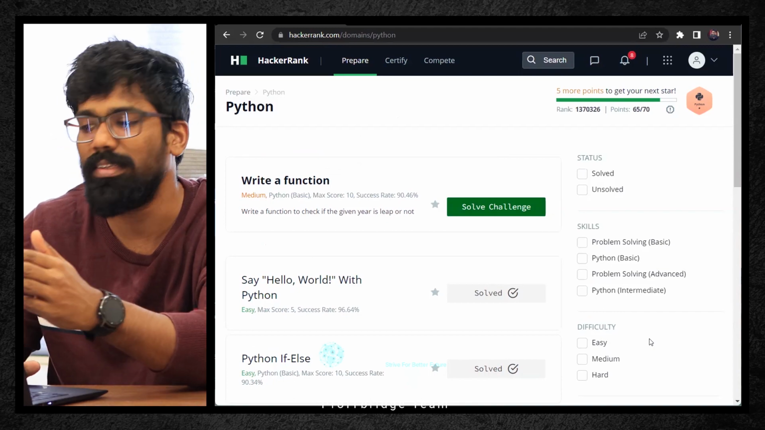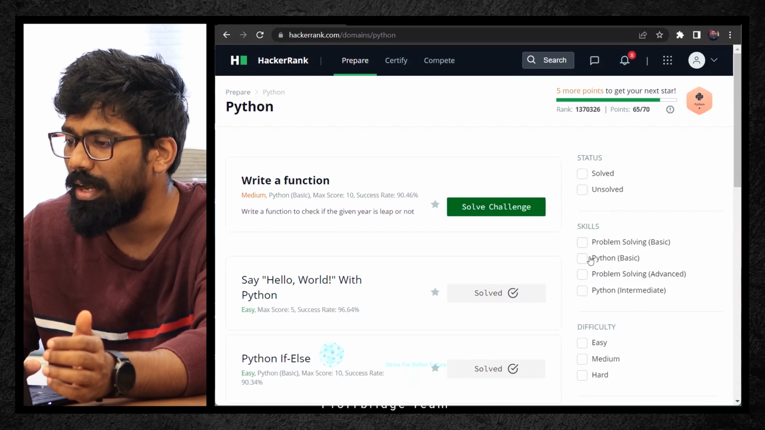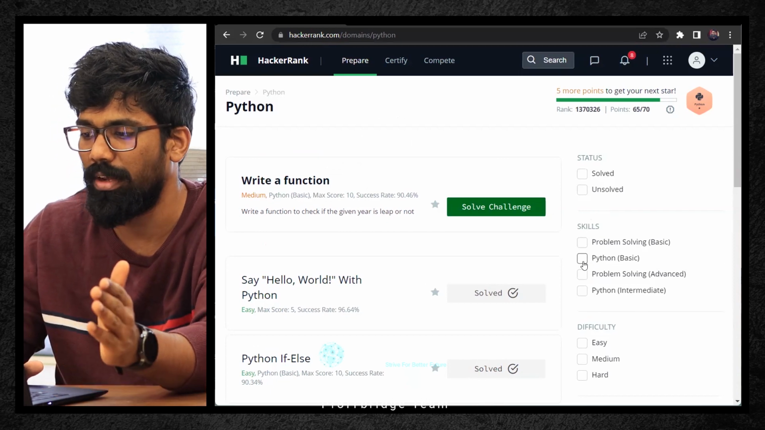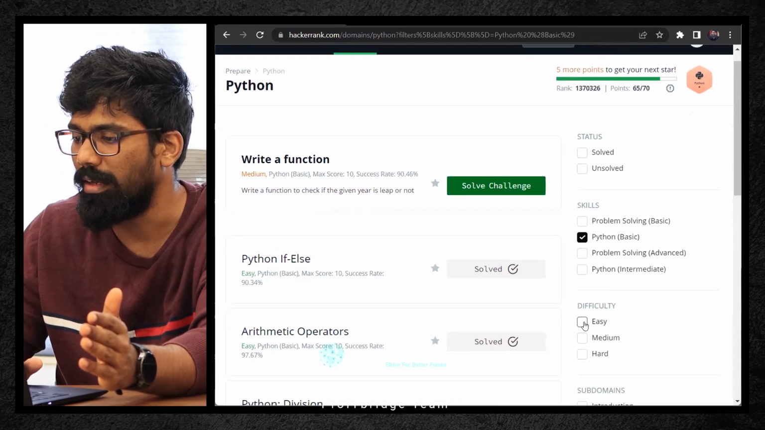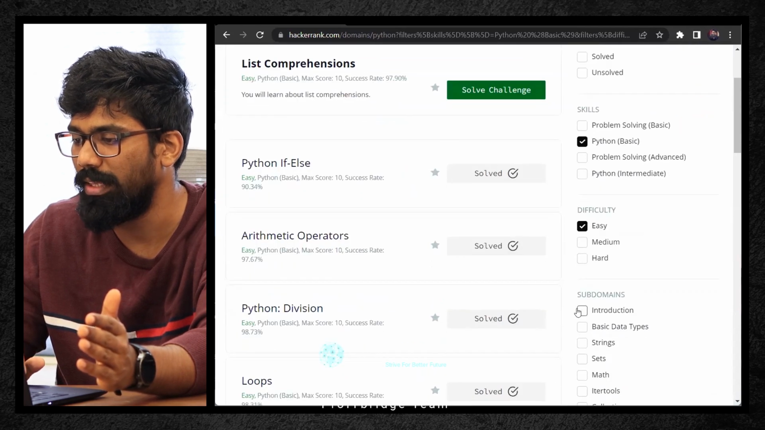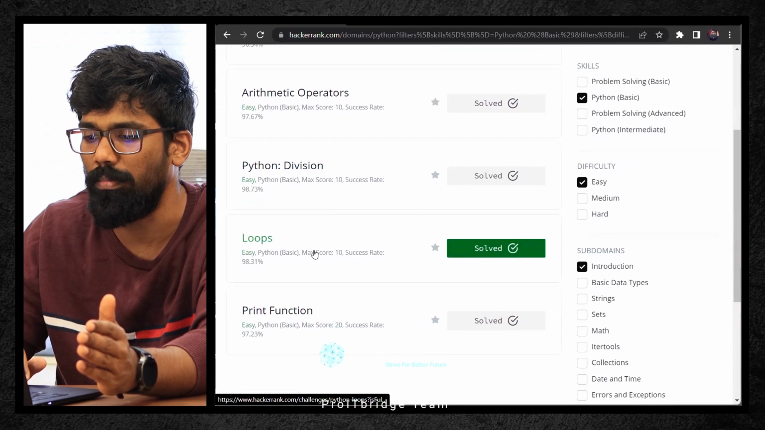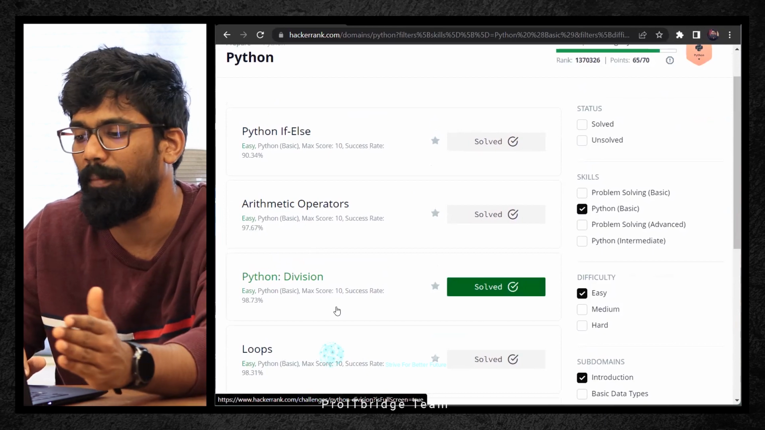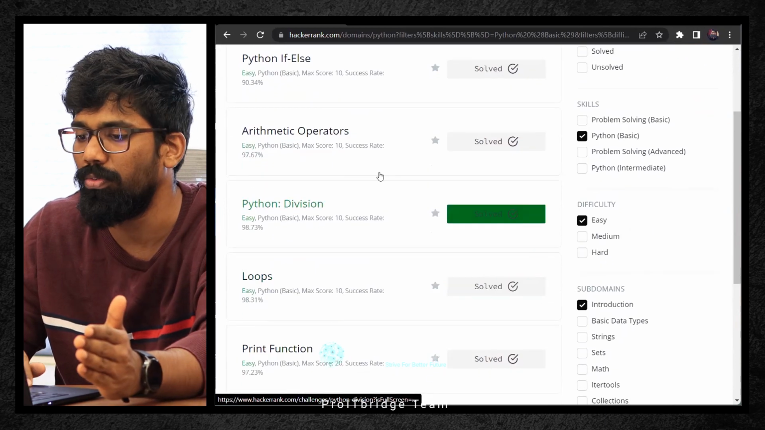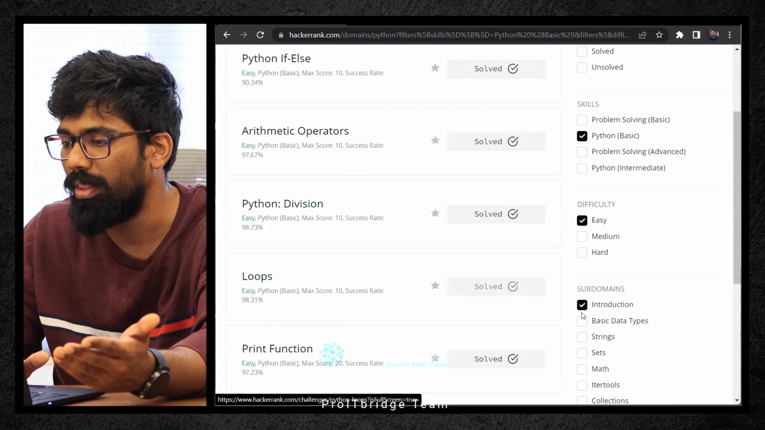All right, so let us try to solve the next problem statement. Let us do the filtration. In skill segment, click on Python, and in difficulty segment, easy. And in subdomains, if you see this introduction part, we have already solved all these 5 different problems. If you missed watching them, please go back and see all the previous videos. What is the solution, what is the approach, how we try to understand the problem, everything will be clear.